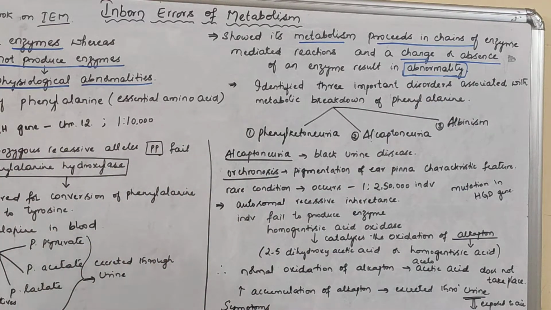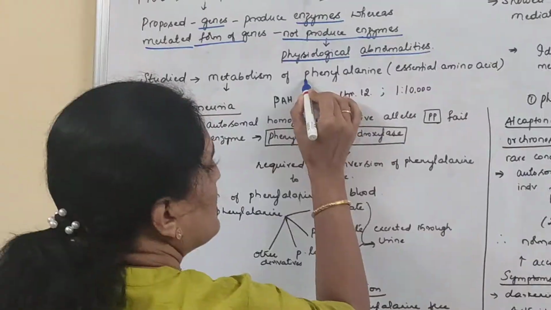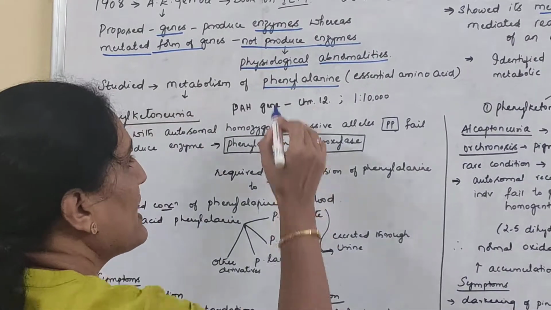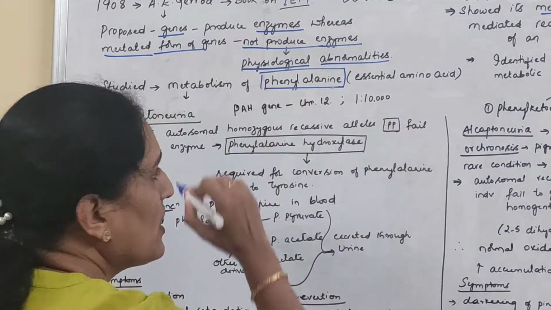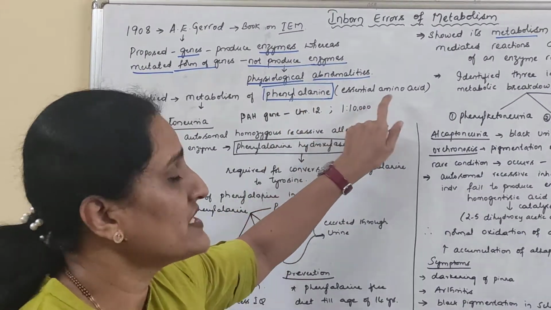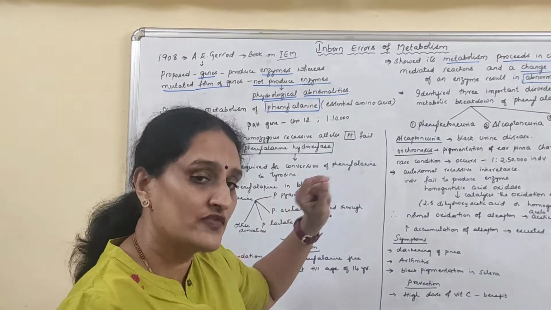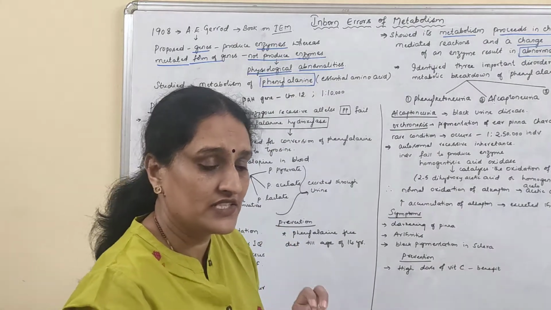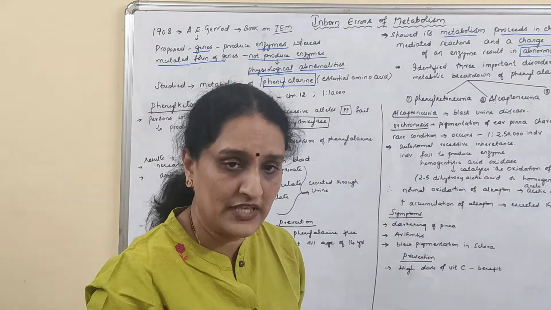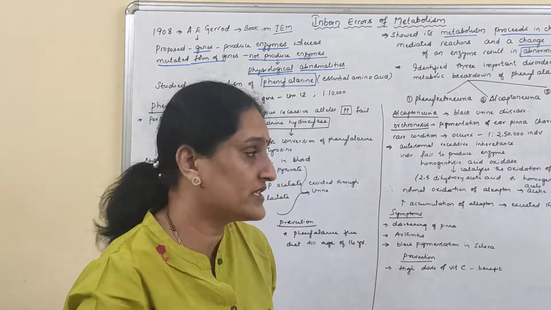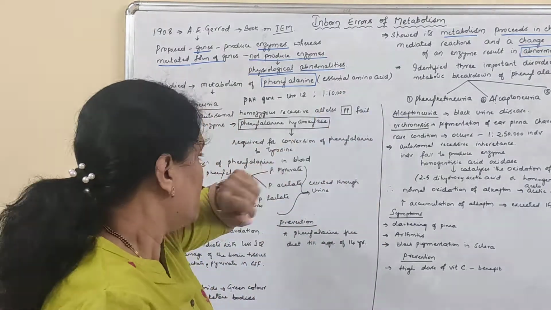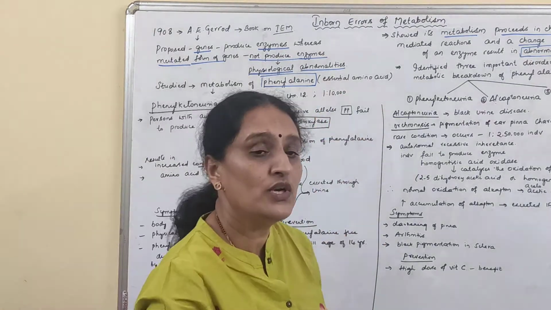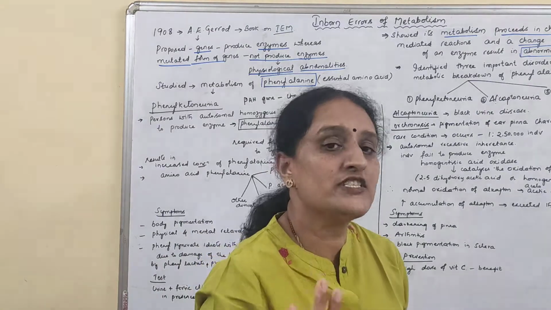And he mainly studied the metabolism of the amino acid called phenylalanine. Now this phenylalanine is an essential amino acid, one of the essential amino acids, and when this phenylalanine does not metabolize completely in a proper regulated way, this gives rise to three important diseases.